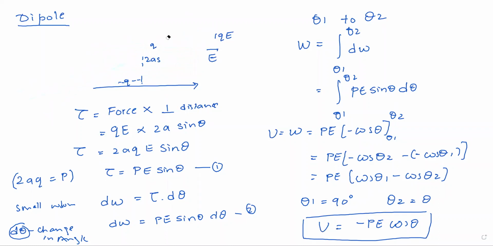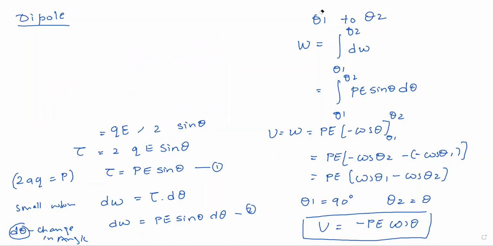Case 1: if I consider theta as 0 degrees in this final expression, then the potential energy will be minus pE.